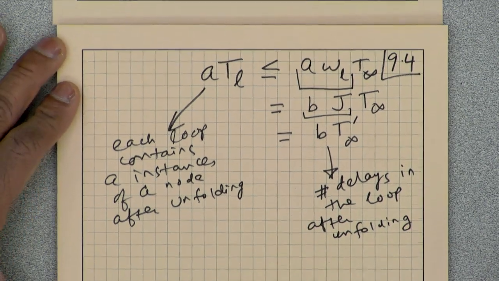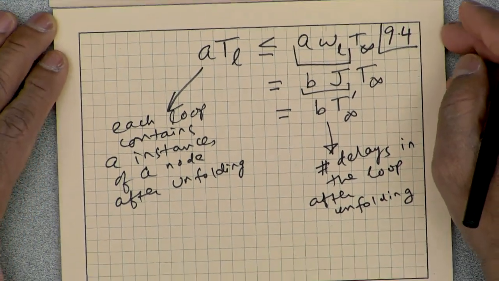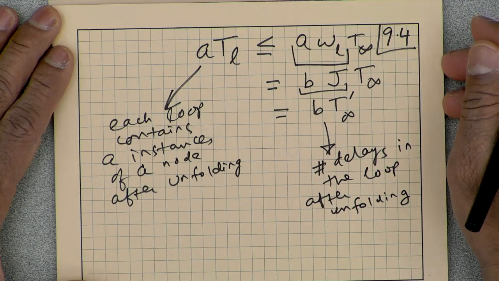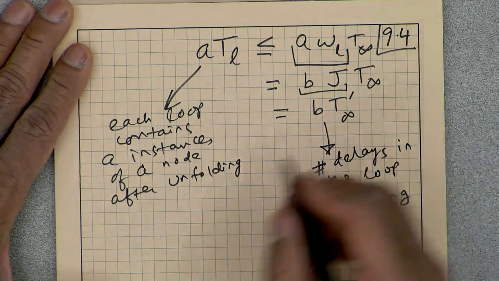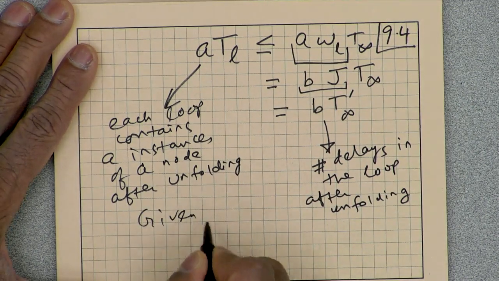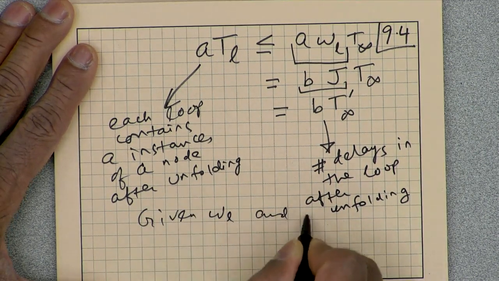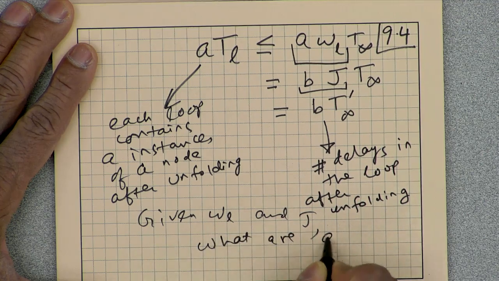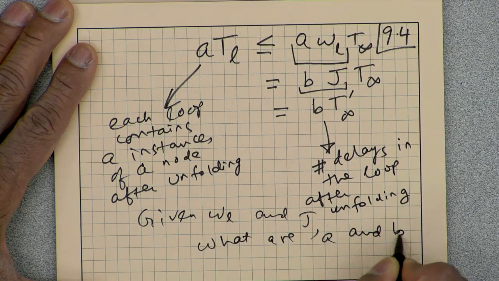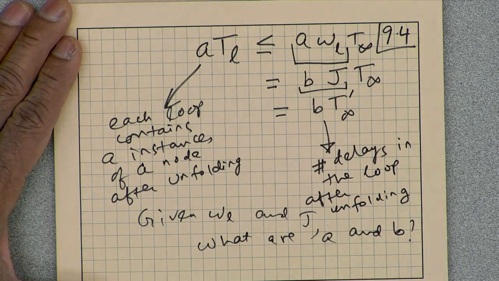Okay. So, what do you think? How do we find these A and B for given W L and J? Any thoughts?